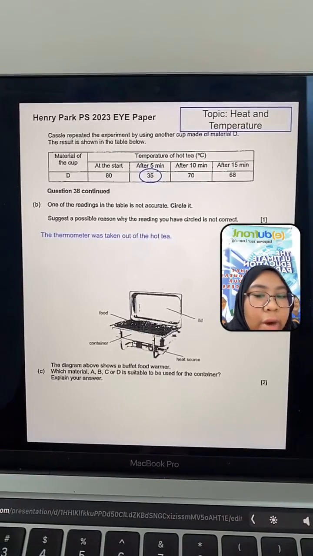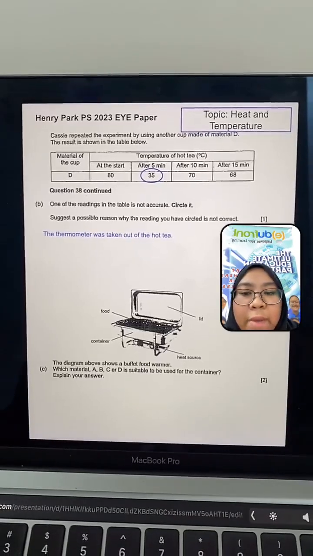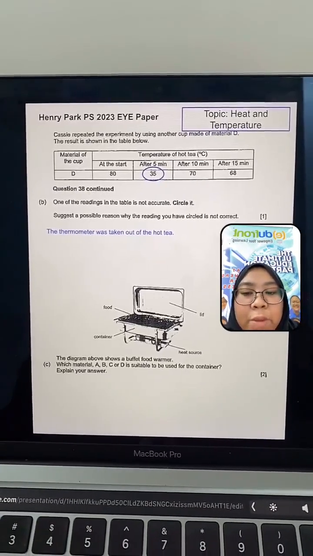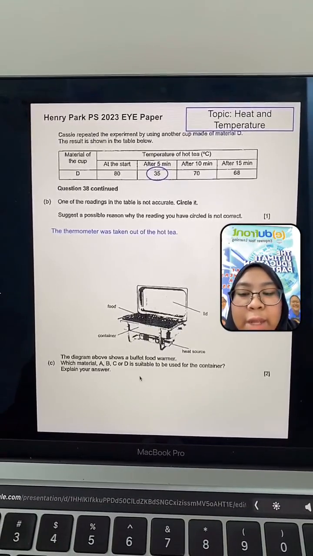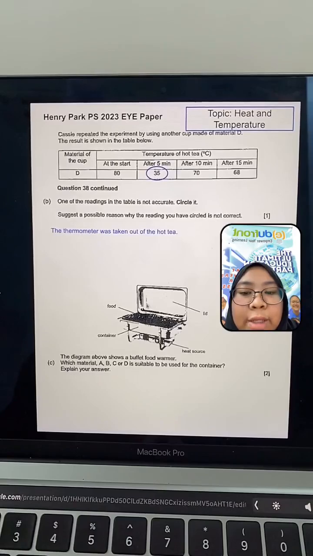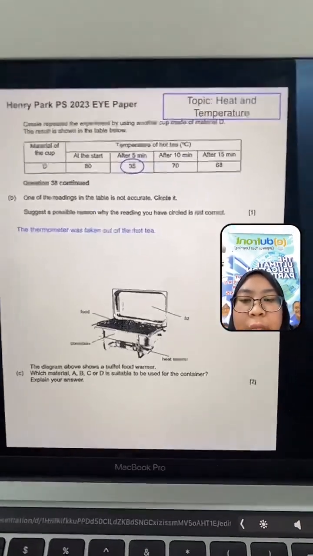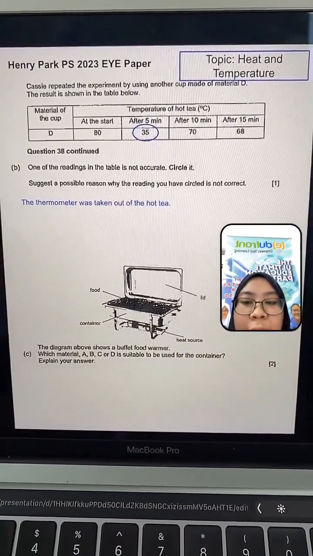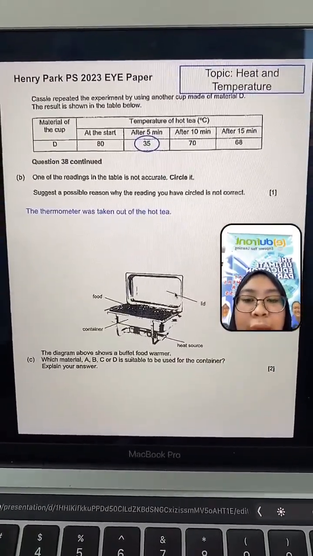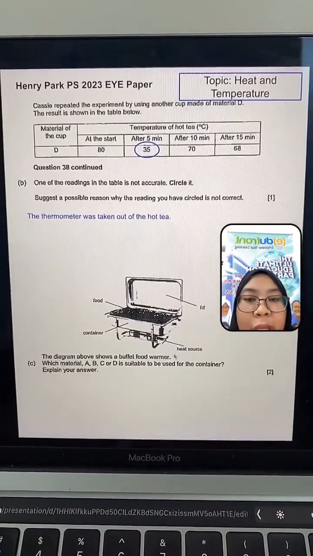Next part. The diagram shows a buffet food warmer. Which material A, B, C, or D is suitable to be used for the container? Explain your answer. So this is a food warmer. Let me zoom in a little. In a food warmer, you have the container, you have the food inside, and then you have the lid. Then most importantly, you have the heat source.